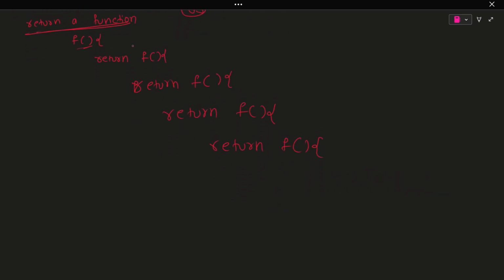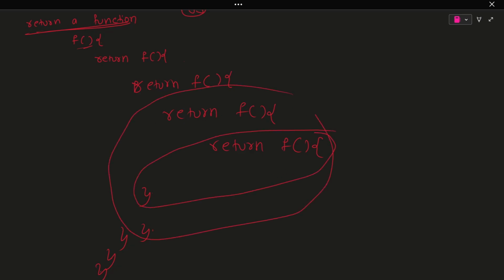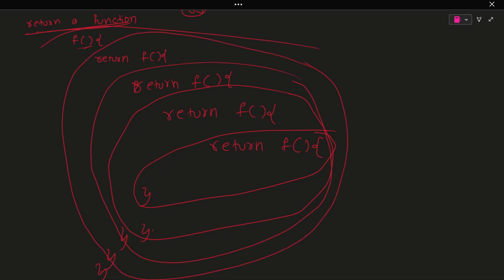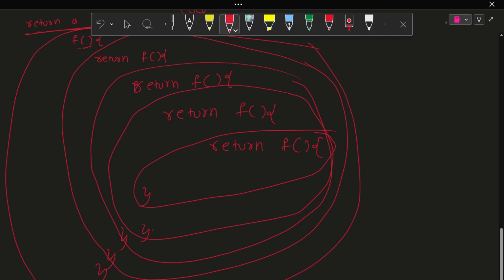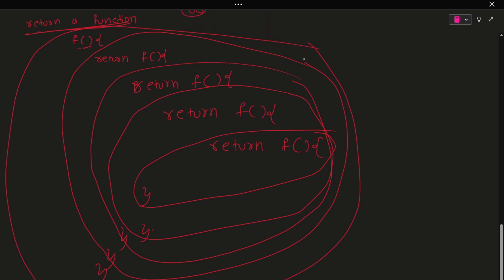So I hope you got that. This is the first function, 1 2 3 4 5. So in this fashion, this return belongs to this one, this belongs to this one, and this belongs to this one, and this belongs to this one, and finally this main function belongs to this one. So in this fashion, this main function is responsible for returning all this stuff.